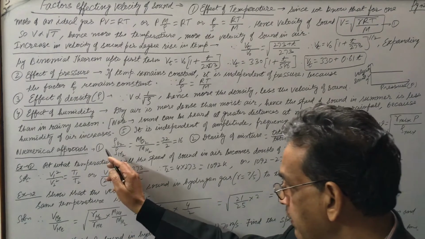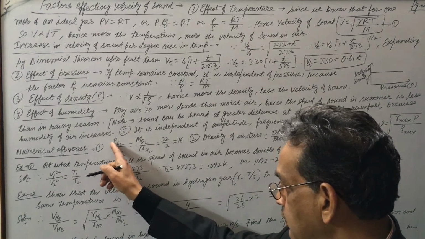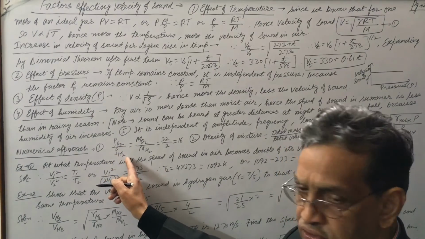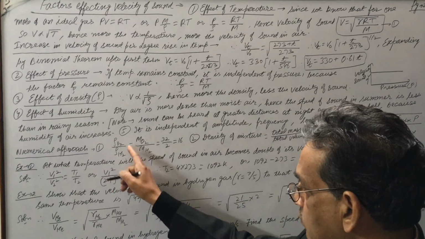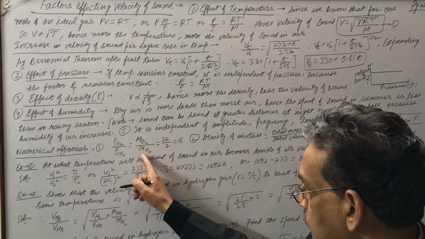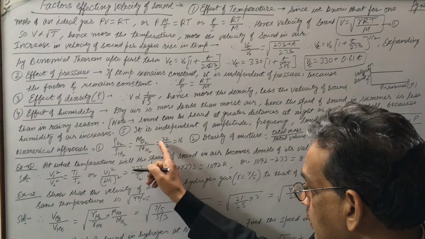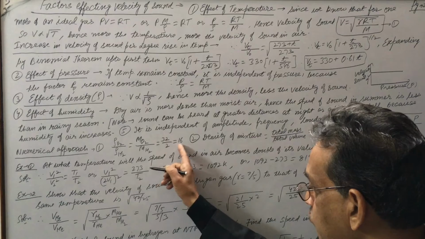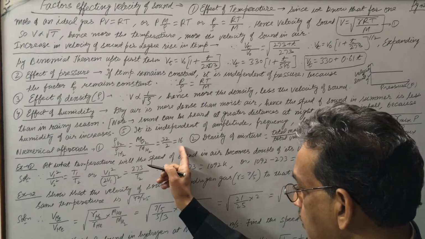Next, for numericals. First, many times in a numerical the ratio of density of oxygen by density of hydrogen will be given. So density is proportional to molecular weight of oxygen by molecular weight of hydrogen. Oxygen 32, hydrogen 2, so 16. This can be helpful in numericals.